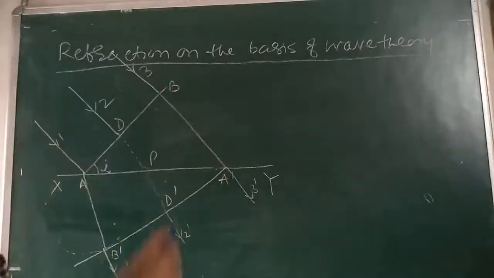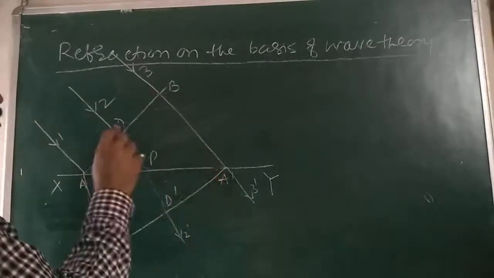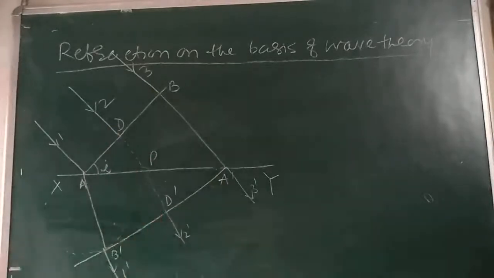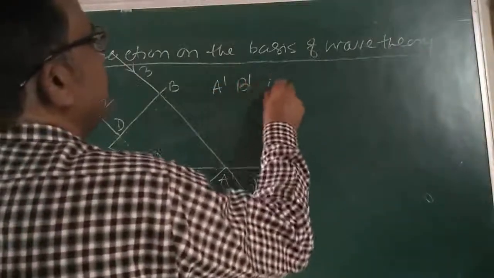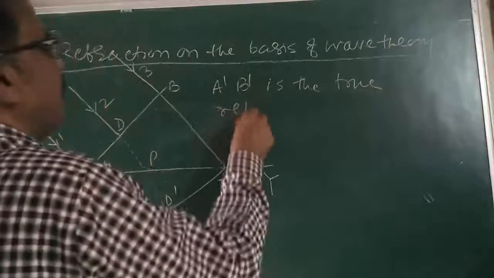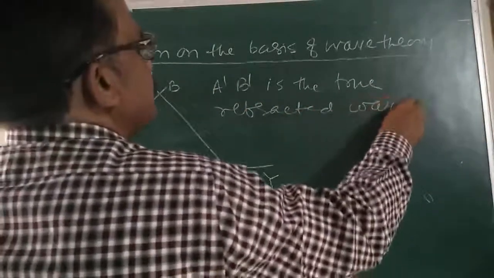What I mean to say, when the ray reaches from here to here, in the same time the ray reaches from here to here, D to D dash. Is it clear? So A dash B dash is the true refracted wavefront.